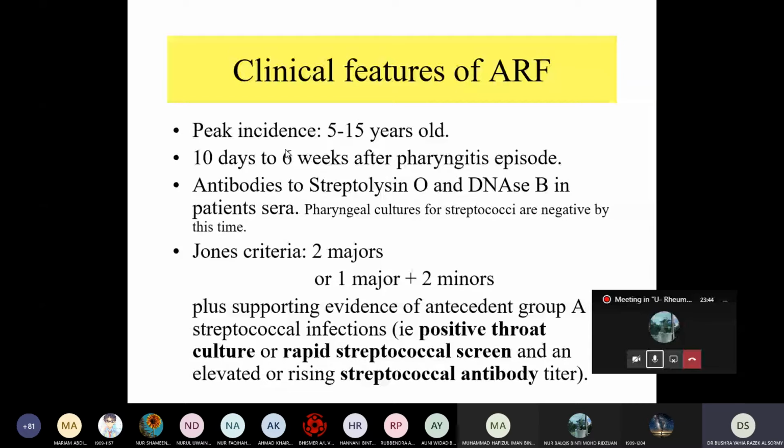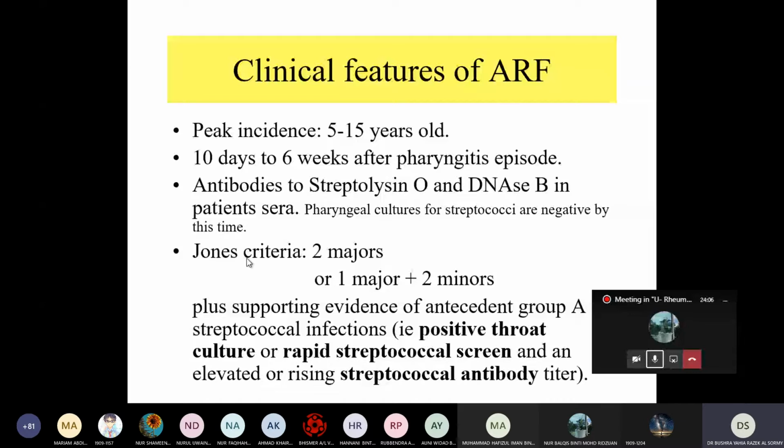Okay, because it takes time for the immune system to be reactivated. And there is the presence of antibodies known as streptolysin O or DNase in the serum. So if we take the blood, you can see this streptolysin O and DNase.